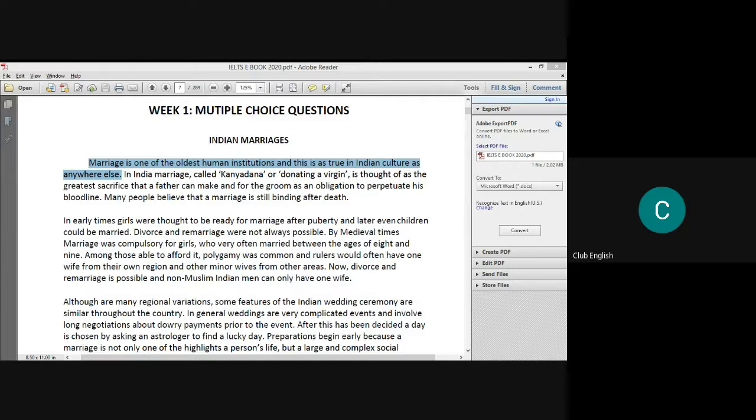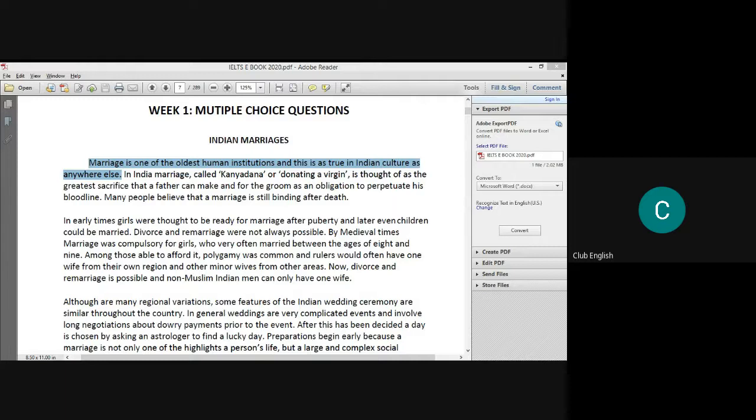First thing. Now the next is, this is true in Indian culture as anywhere else. People may say this means it is prevalent in Indian culture, but it is not like that. As anywhere else means it is prevalent in the rest of the world also, not only in Indian culture. It is not only practiced by Indians in foreign countries; marriages are everywhere, of course. People do marriages everywhere.